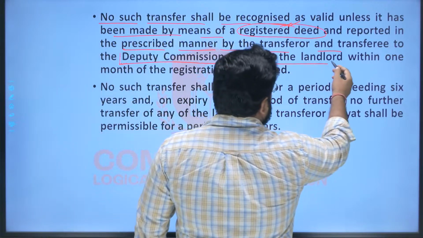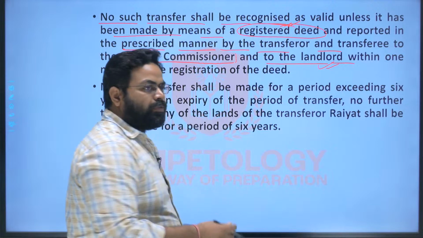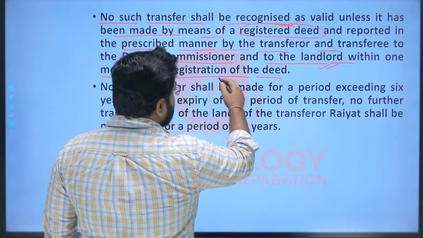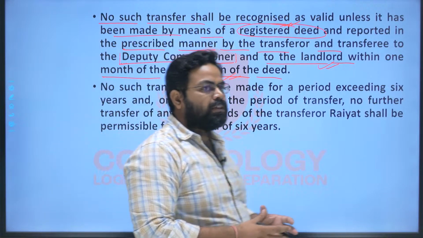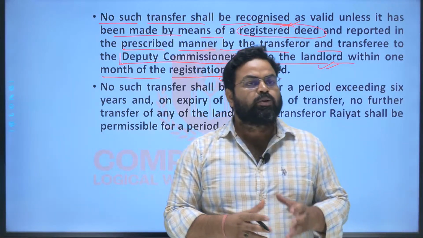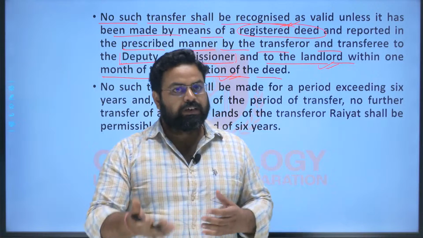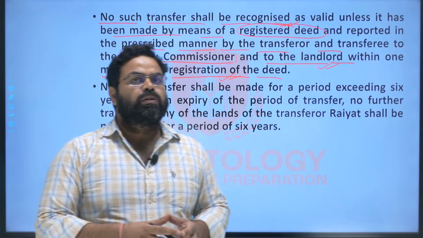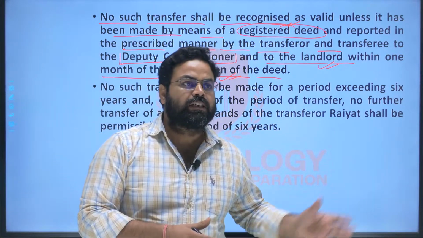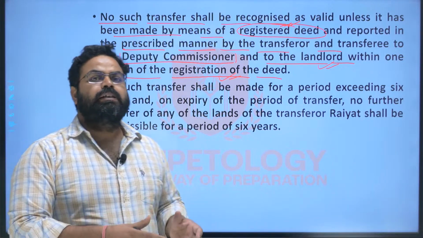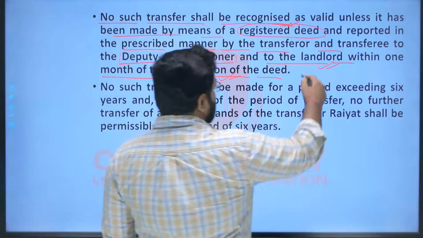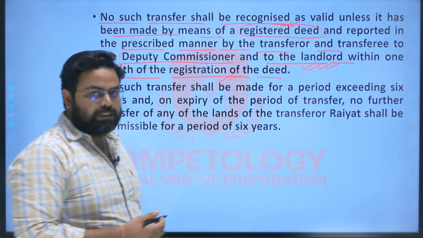And to the landlord, after the DC, they have to inform the landlord also within 1 month of the registration of the deed, because after keeping the land as a Bhagat Bandha mortgage, the responsibility to pay the rent on that land goes on to the new owner, or the person who has taken that land as a Bhagat Bandha mortgage, and it does not remain with the original Rayyat, and that is why the landlord should also be informed about such kind of things, right?